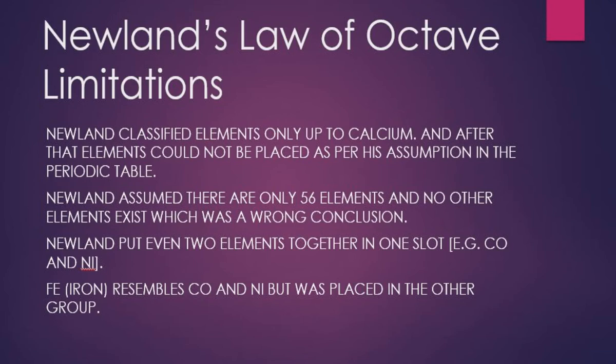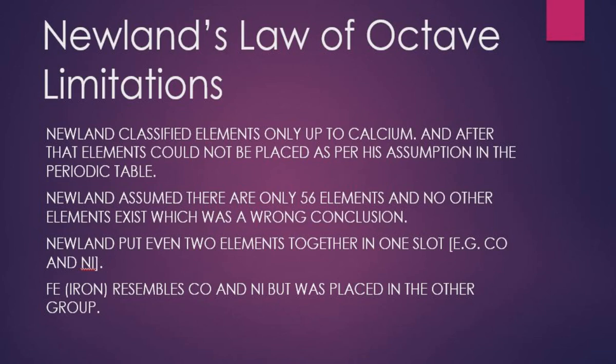His third limitation was that, in order to fit the elements in the correct position, he started combining two elements and grouped them in one cell. He placed cobalt and nickel in one cell. In the first column you can see cobalt and nickel are placed in one place.